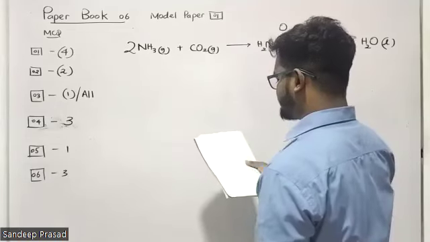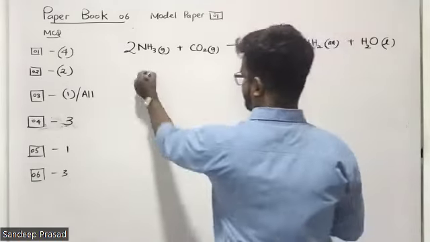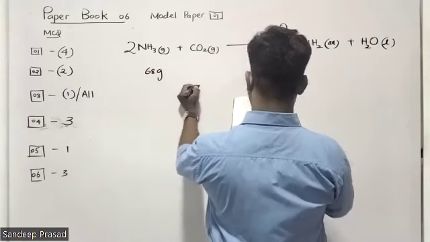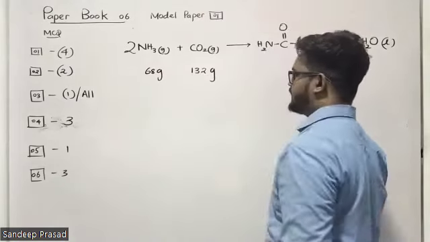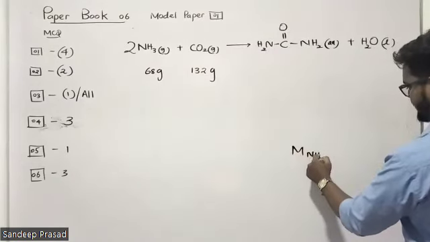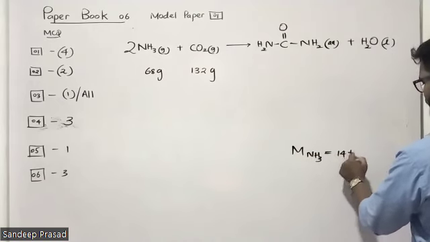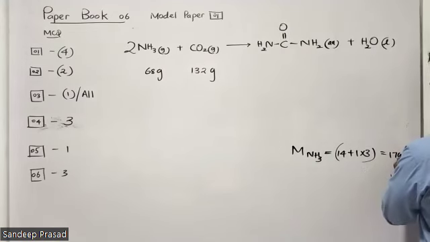Then what is the mass of the compounds they have added? 68 grams of ammonia and 132 grams of carbon dioxide. Let's try to understand the molar mass of ammonia. 14 plus 1 into 3, so the summation is 17 grams per mole.